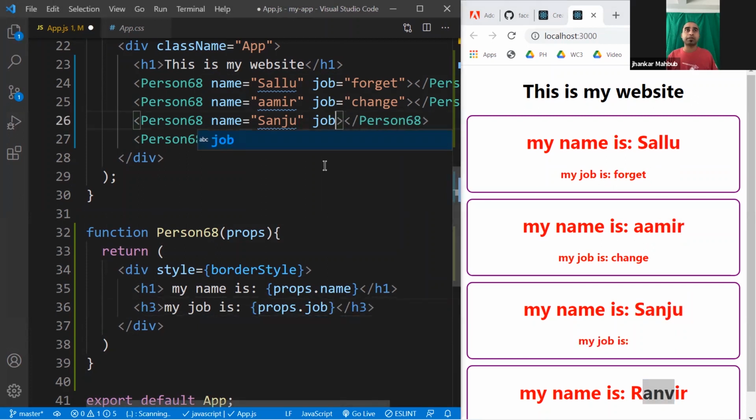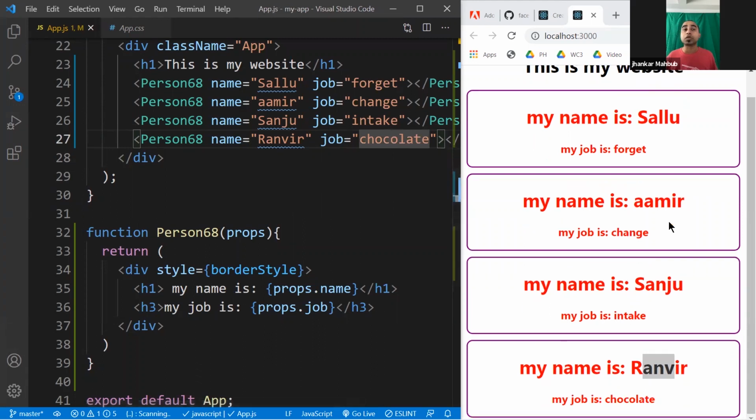So maybe we'll give Sanju some job. Maybe he intakes something. I don't know what he intakes, he might know, but he intakes stuff. And Ranveer maybe he likes chocolate or something like this. Okay, whatever the pronunciation, it's okay. We got this. So far we are able to pass data to a component and create a lot of them, different in data, similar in look.